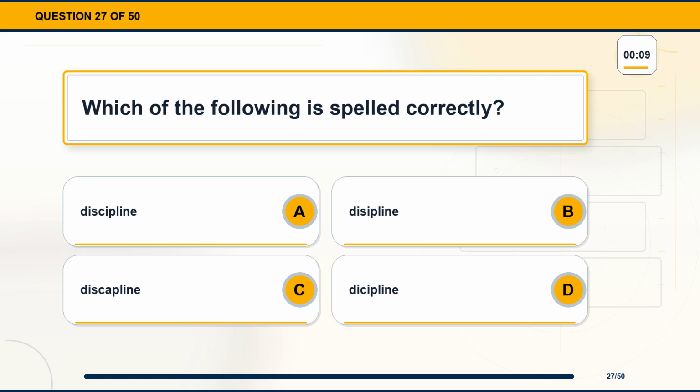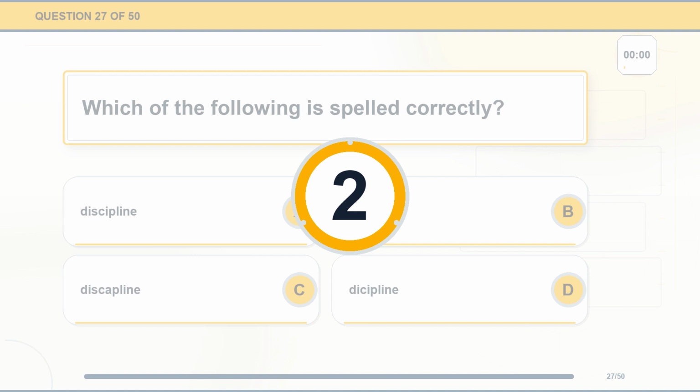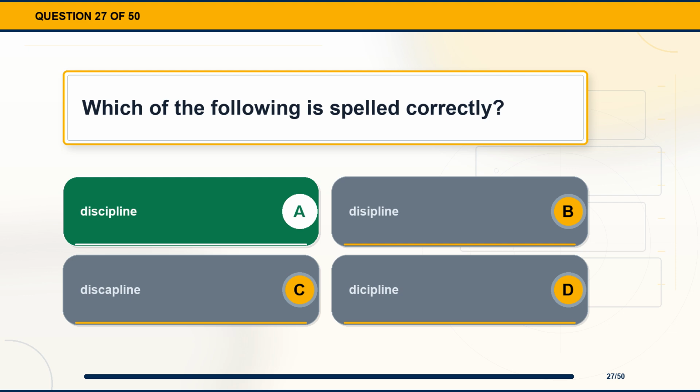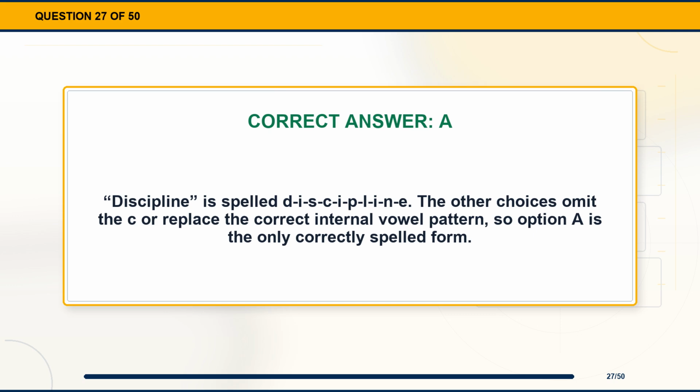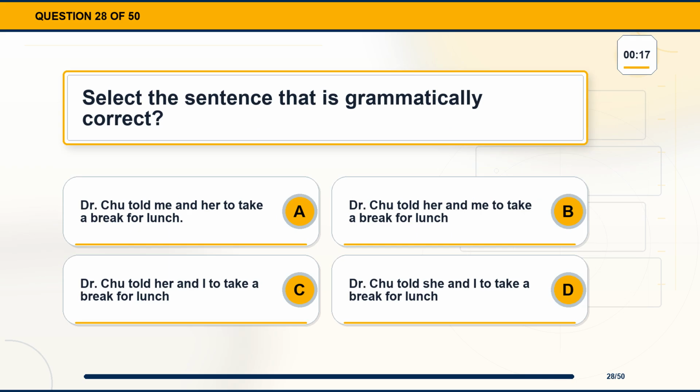Question 27. Which of the following is spelled correctly? Options A through D, four spellings of discipline. The correct answer is option A, discipline. Explanation. The other choices omit the C or replace the correct internal vowel pattern, so option A is the only correctly spelled form.